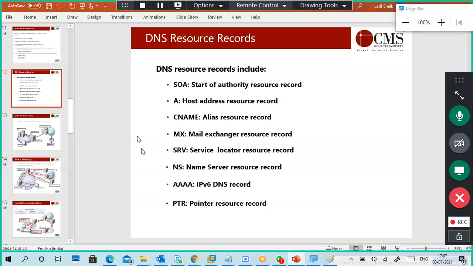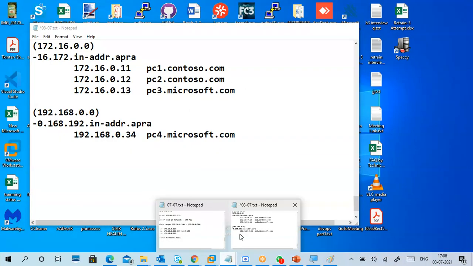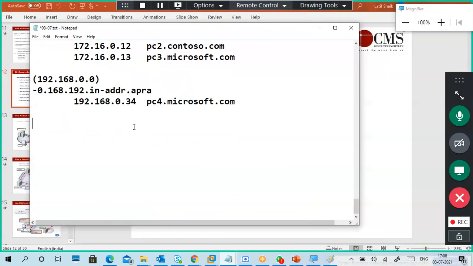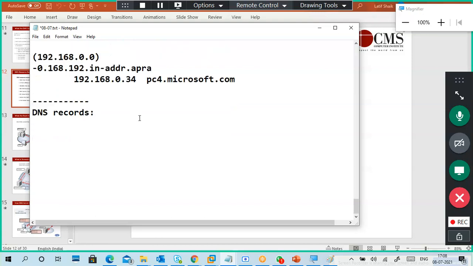These are all records: SOA, A, CNAME, MX, SRV, NS, AAAA, and PTR. So these are DNS resource records, or DNS records. So what are these records? We'll see.